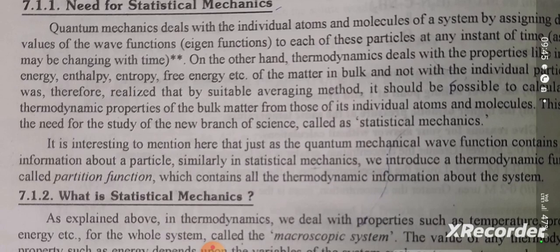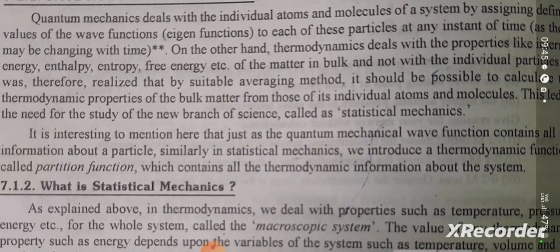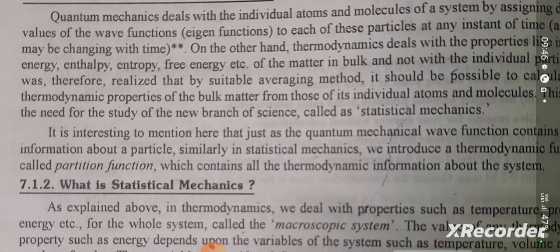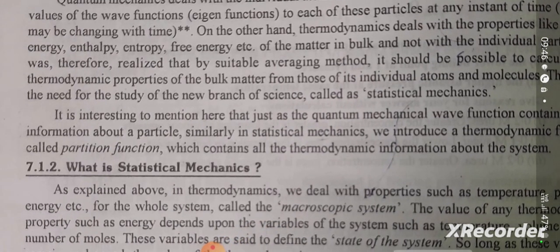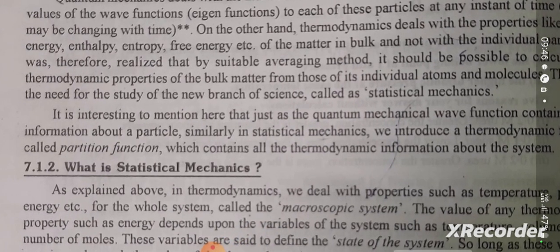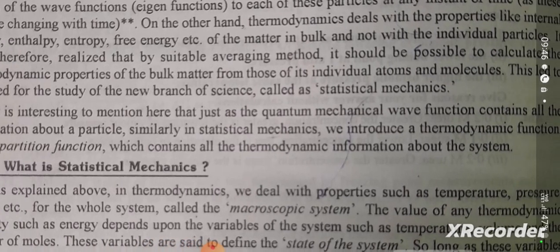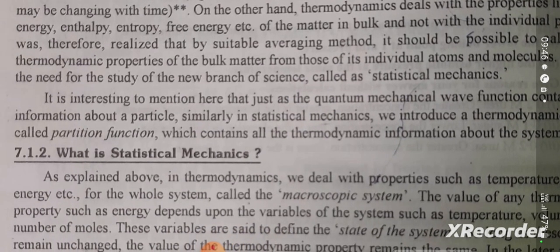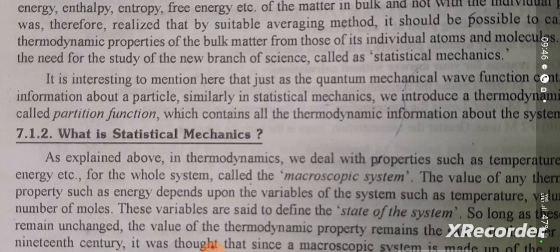It was therefore realized that by a suitable averaging method, it should be possible to calculate the thermodynamic properties of the bulk matter from those of its individual atoms and molecules. This led to the need for the study of a new branch of science called statistical mechanics. It is interesting to mention here that just as the quantum mechanical wave function contains all the information about a particle, similarly in statistical mechanics we introduce a thermodynamic function called the partition function, which contains all the thermodynamic information about